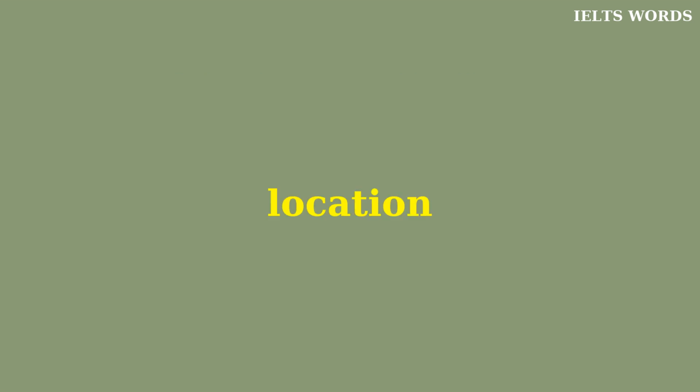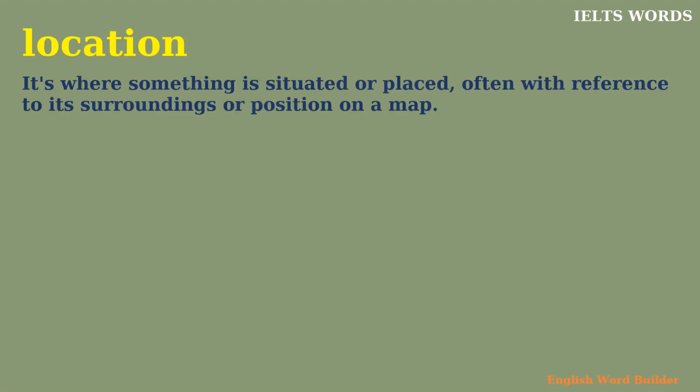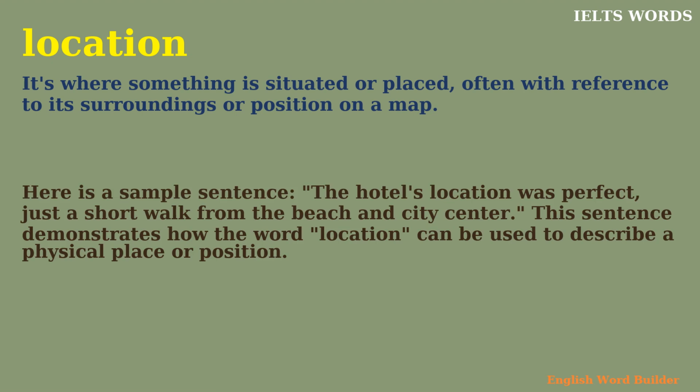Location. It's where something is situated or placed, often with reference to its surroundings or position on a map. Here is a sample sentence. The hotel's location was perfect, just a short walk from the beach and city center. This sentence demonstrates how the word location can be used to describe a physical place or position.